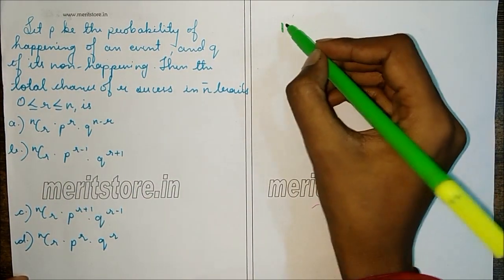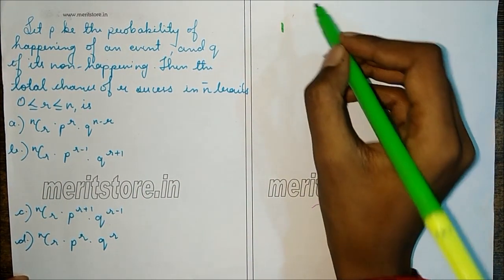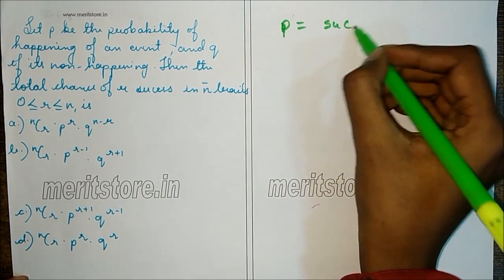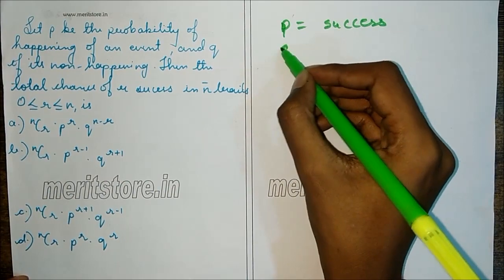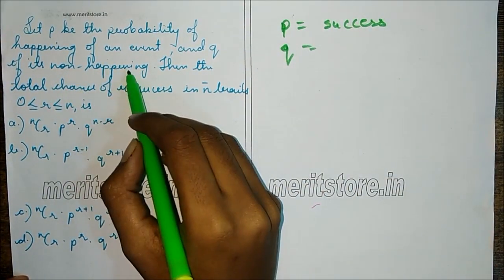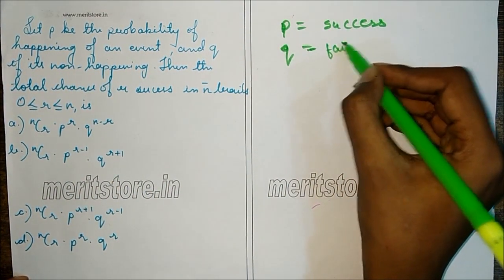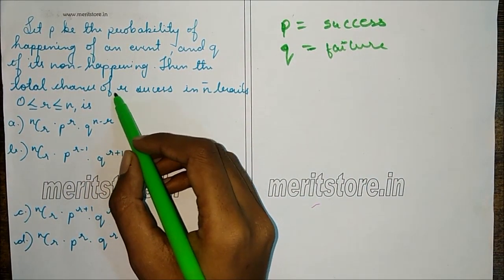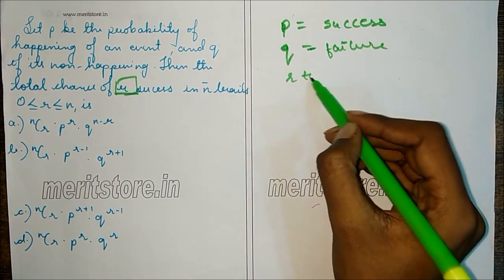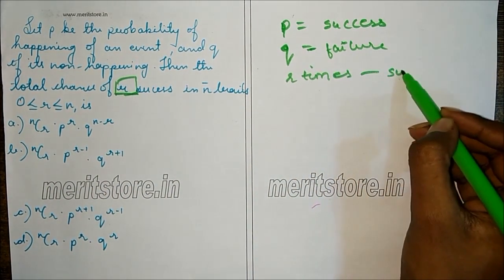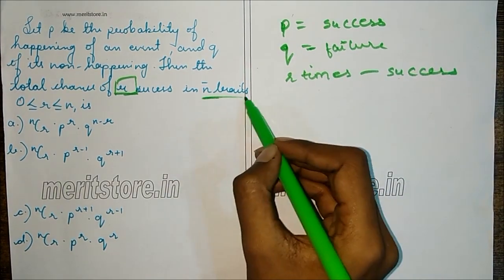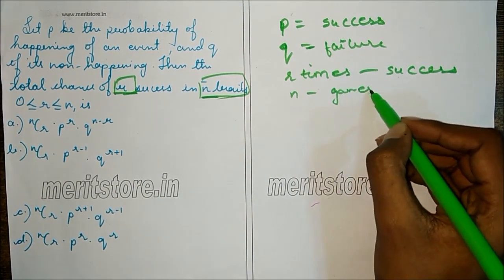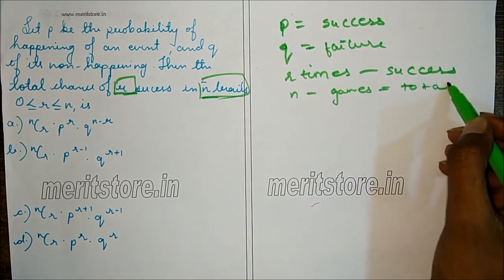So here an event is happening, let's say a match, and P is the probability of success, let's say winning, and Q is probability of not happening, that is failure. So we have to find the probability of winning R times when N trials are made, that is N games are played total.